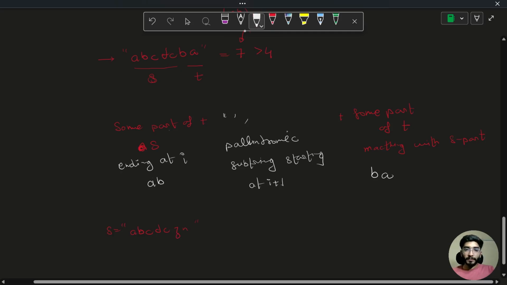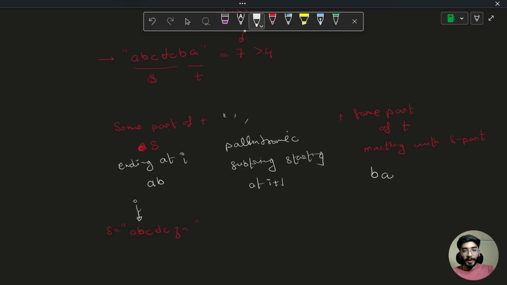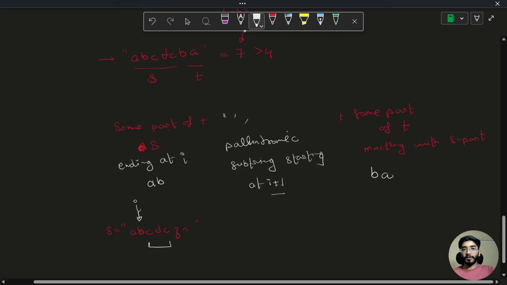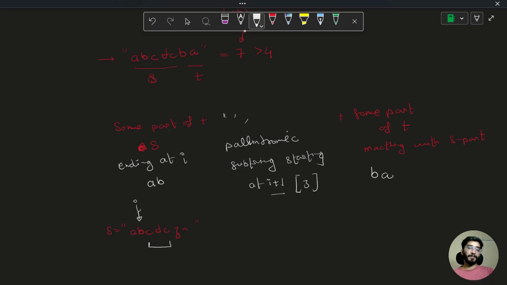So here my matching part was ending at this I, and there is a palindromic substring starting at I plus 1, which is this, and the length of this is 3. So I can easily put these 3 characters in between, and we can still get the resultant string as a palindrome.